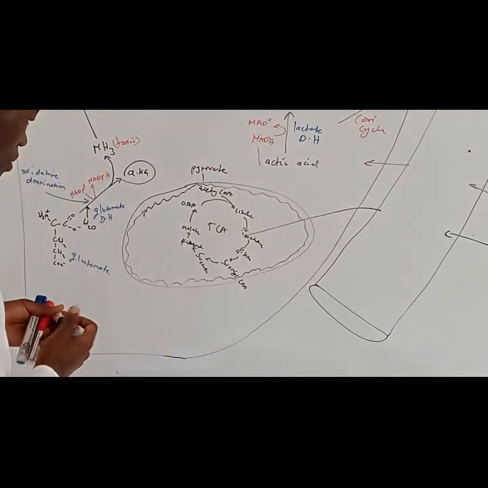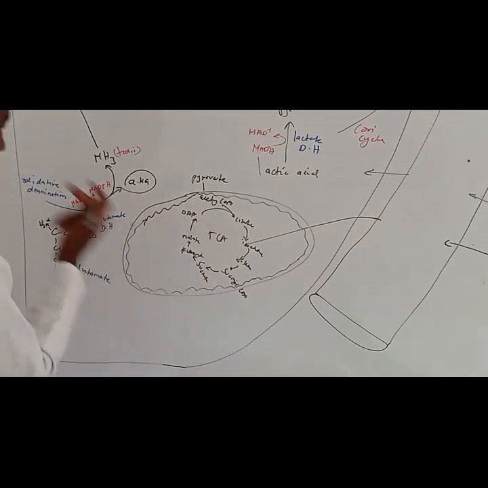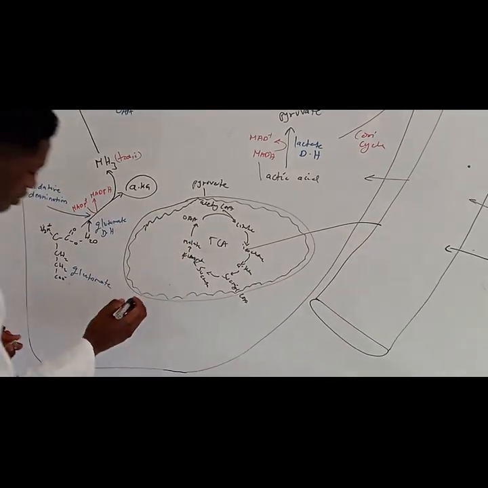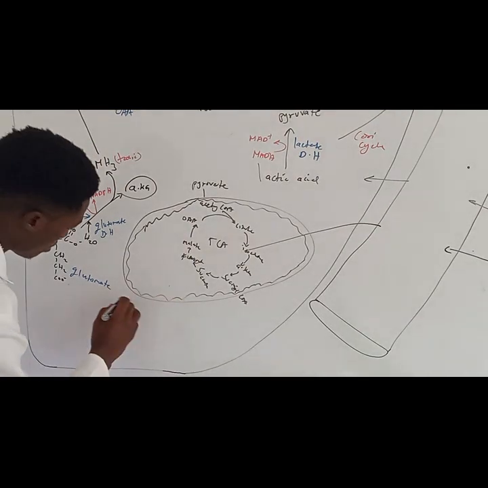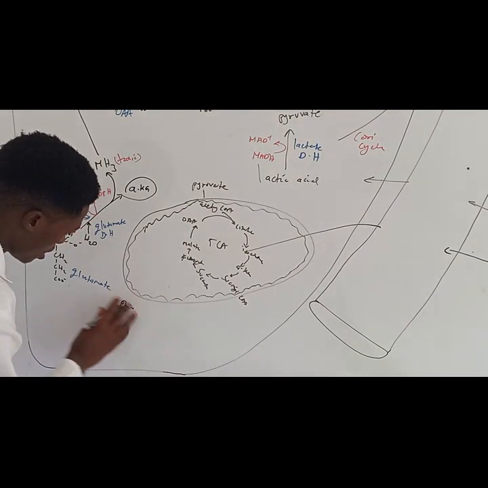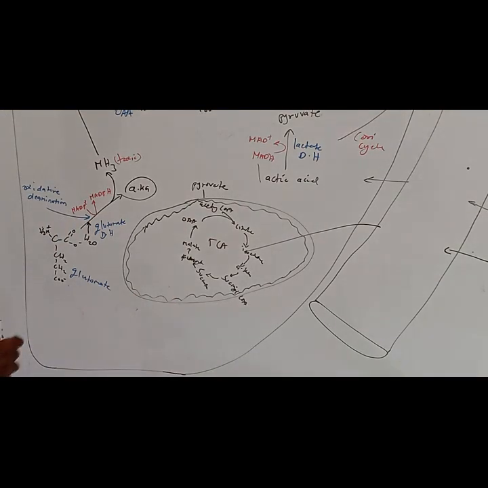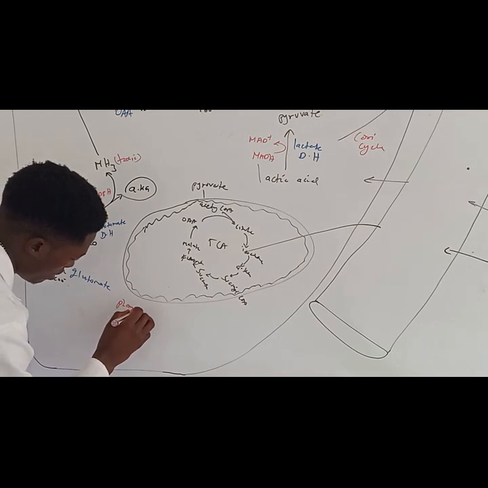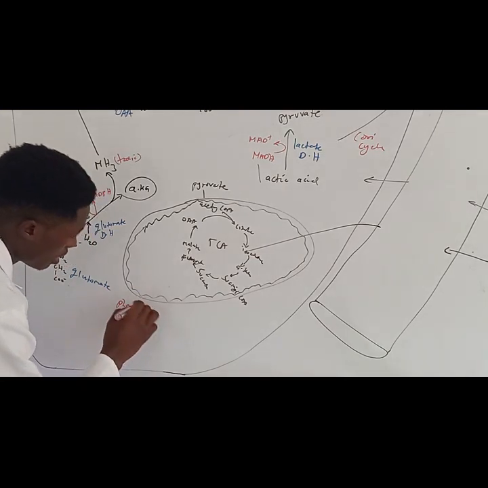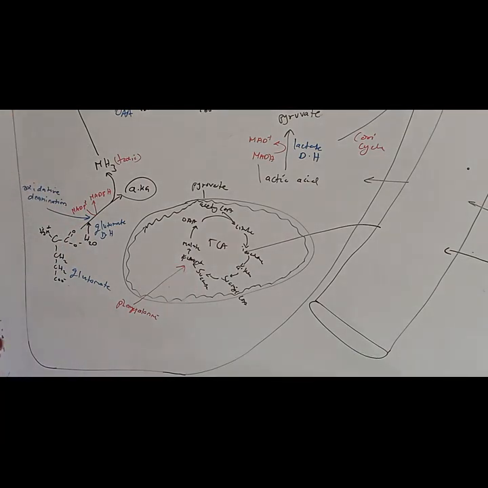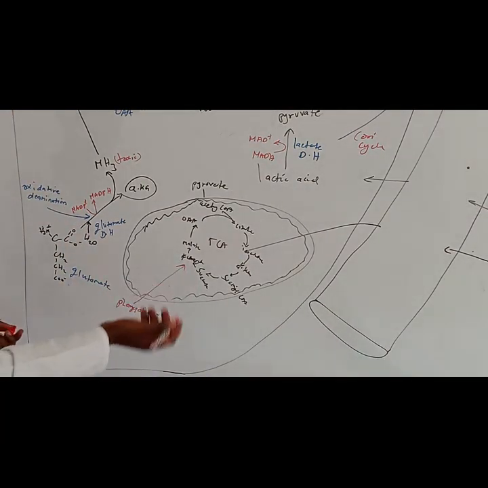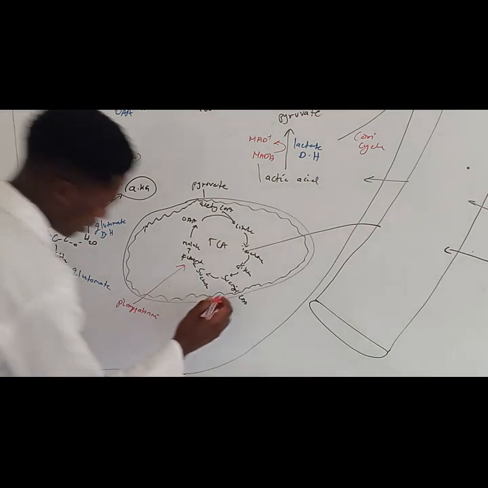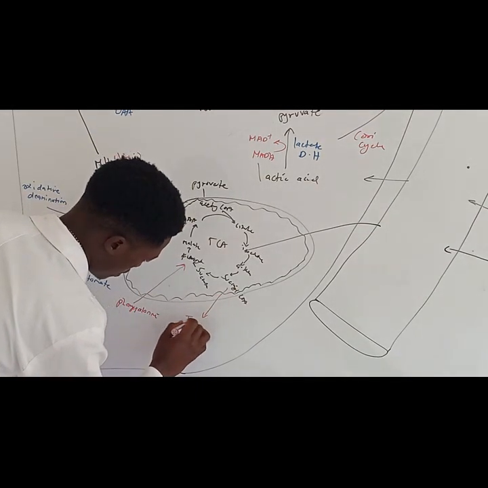So for example, phenylalanine can be converted into fumarate. Then you can have, for example, isoleucine converted into succinate.